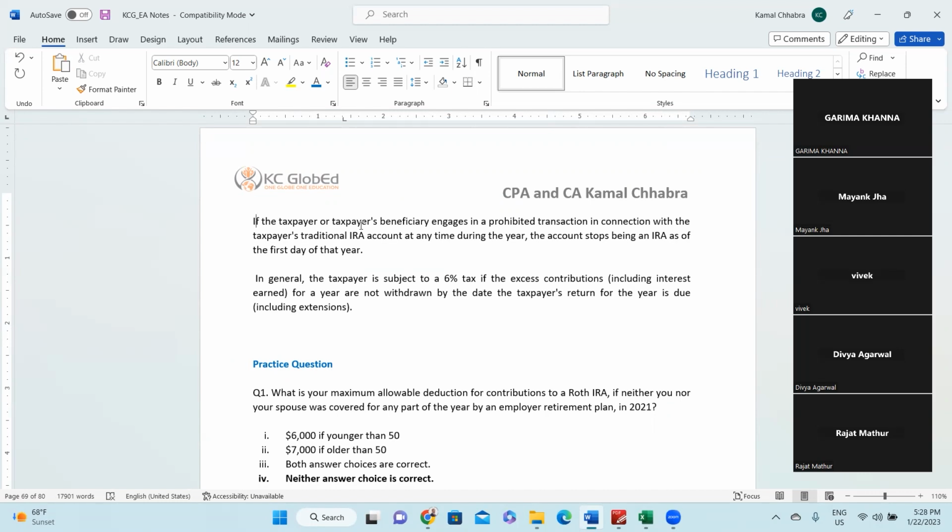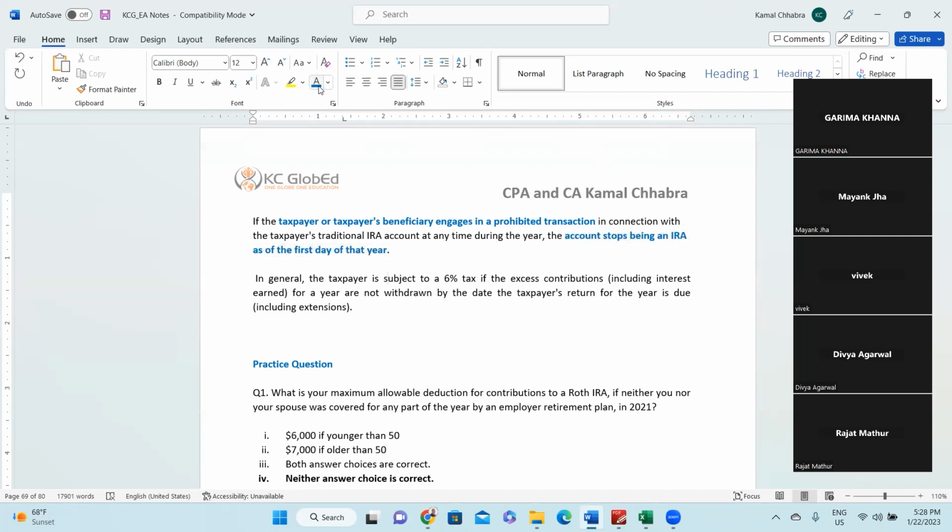So if you make any prohibited transaction, if the taxpayer or taxpayer's beneficiaries engage in a prohibited transaction, then the account stops being an IRA as of the first day of the year. It is not considered an IRA account.